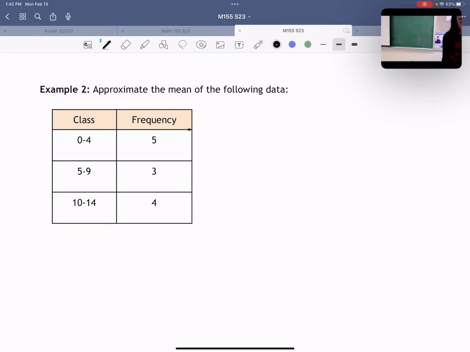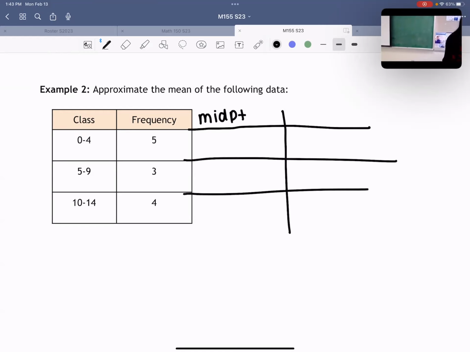Okay, so what I do is I just copy down this chart and I'm just going to write the midpoint next to it. So my next column would be the midpoint, right? Okay, so I'm just continuing on what this chart looks like. Okay, what calculation would I do to find the midpoint of the first class? What would I add up top? Good, 0 plus 5, and I divide by 2, because that's what we always divide for the midpoint. So our midpoint ends up being 2.5.